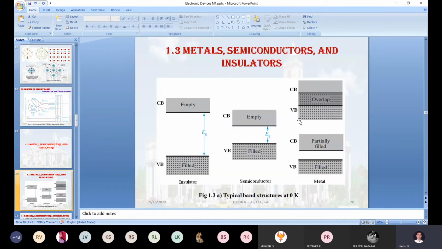Just check it out. Can you see the layers of electrons here? First line, second line, third line, fourth line, fifth line, sixth line. There are 6 lines in the valency band. In the same way, 1, 2, 3, 4, 5, there are 5 lines in the overlapping area. Correct? As you are aware, when an electron starts moving in the upward direction, its energy goes on increasing.